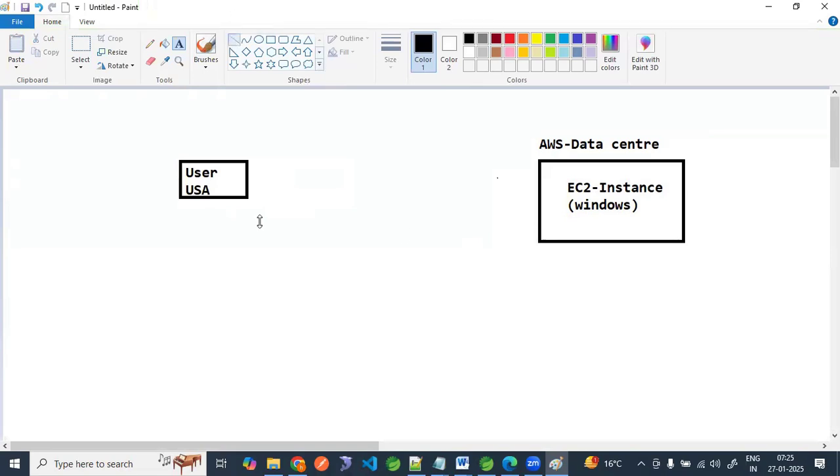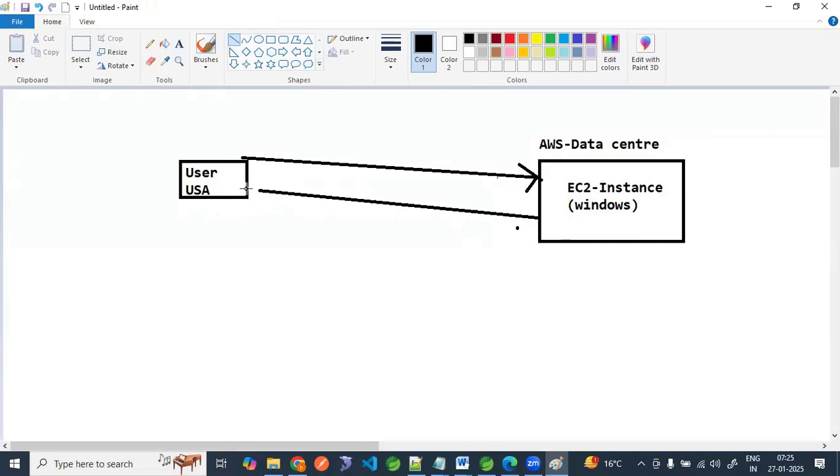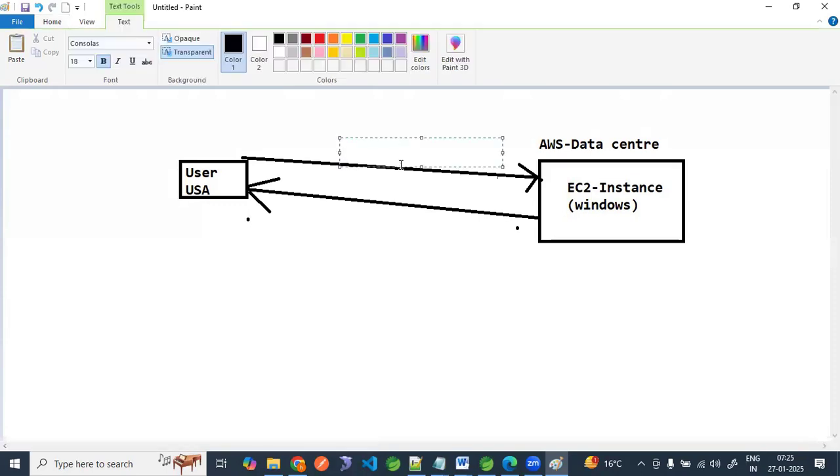How will you connect? You have to connect to this, and once you get the connection, it will give you some output. For this, what do you basically require? You require the DNS name, then a username and a password. These three things you require. Then only are you able to connect. How? Using RDP.